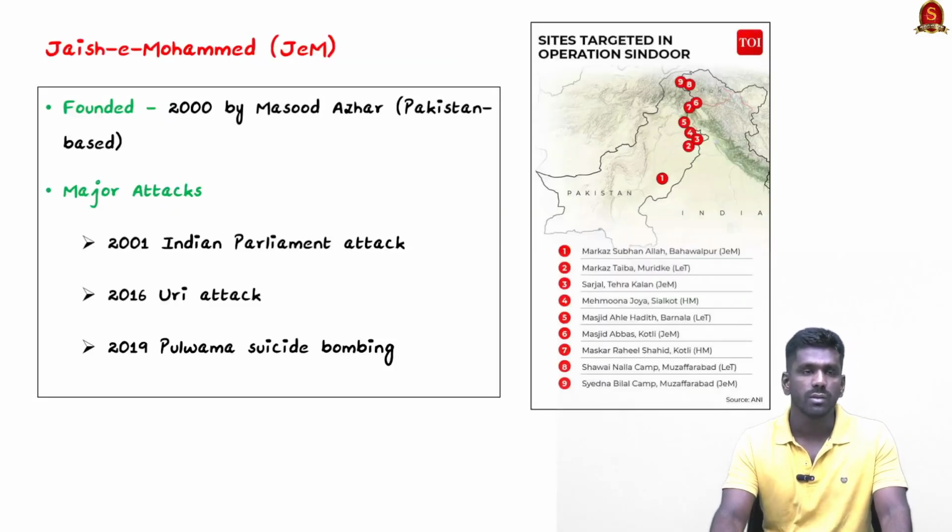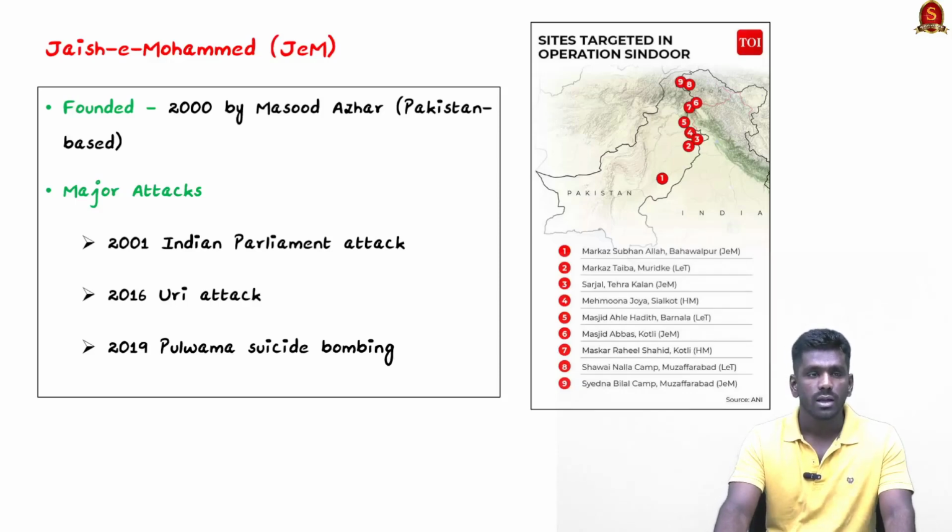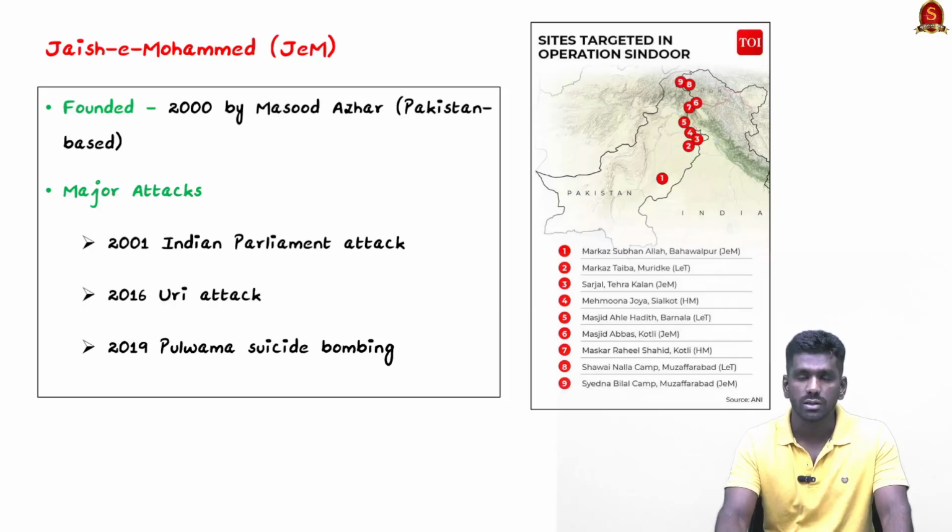First, about the Jaish-e-Mohammed. It was founded in 2000 by Masood Azhar, and it was mainly a Pakistan-based terrorist organization. It was designated as a terrorist organization by the United Nations, by USA and by India. It conducted major terror attacks like the 2001 Indian Parliament attack, 2016 Uri attack, and 2019 Pulwama attack. India has retaliated for these attacks through many operations, and recently Operation Sindoor also targeted the terrorist camps of Jaish-e-Mohammed. This map shows the 9 terrorist camps along the India-Pakistan border which were targeted through Operation Sindoor.